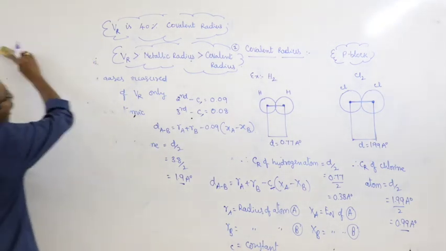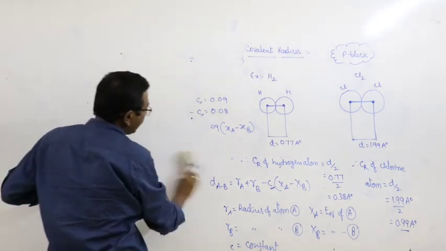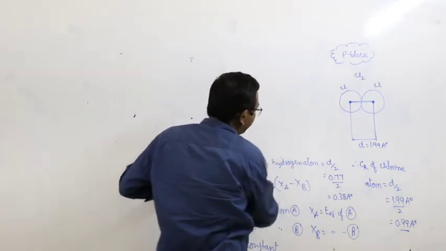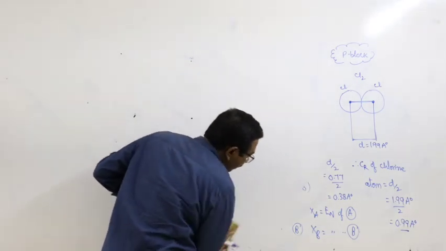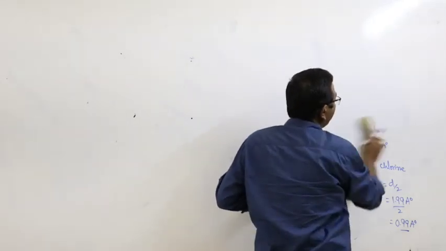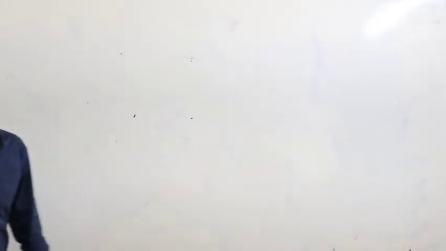Next one. Now we have to discuss periodicity. What is the meaning of periodicity? How the atomic radius varies in a group, and how the atomic radius varies in a period.